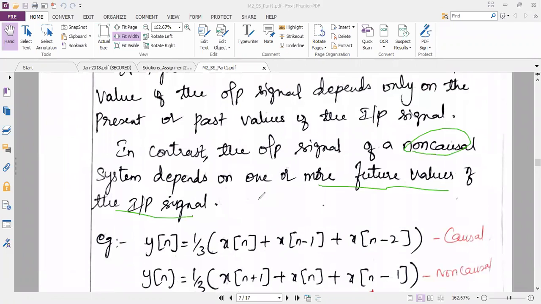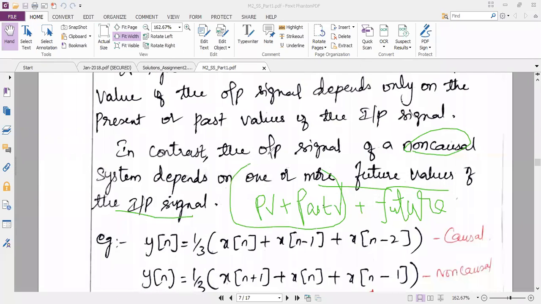So in total you have three things: one is the present value, next is the past value, and the third one is the future value. Out of these three, if the system obeys present and past, then it is said to be causal. If the system output depends upon the future values of the input, then it is said to be non-causal. Am I clear? Yes, ma'am.